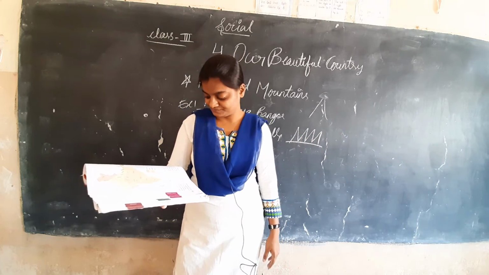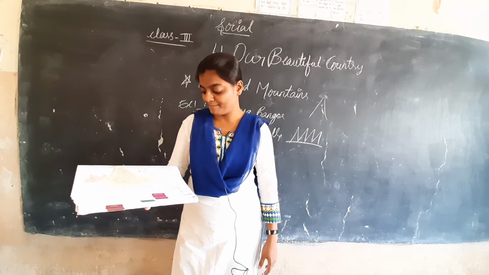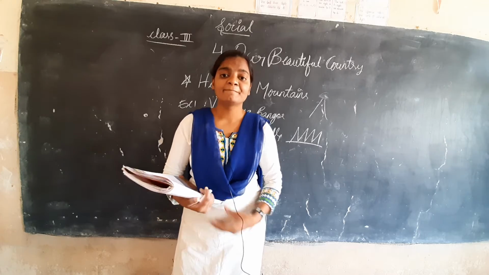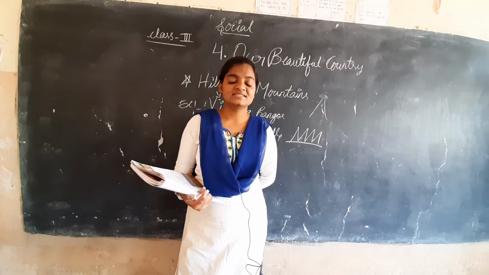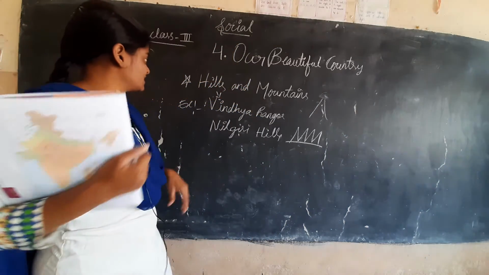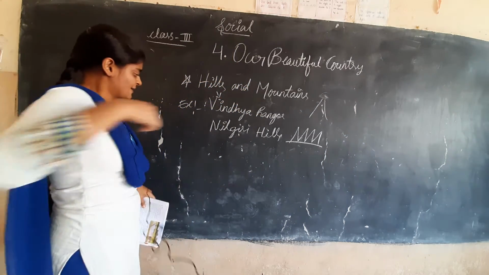Next, these rivers are formed by the melting snow. So how are these rivers formed? They were formed by the melting of snow. Next, plains. What are plains, children? Second topic is plains.